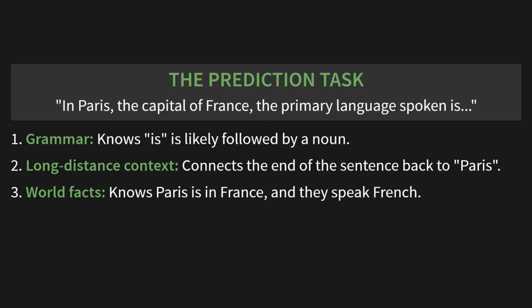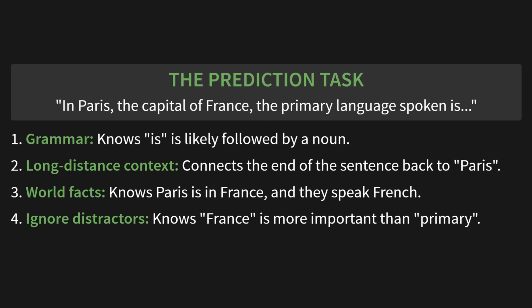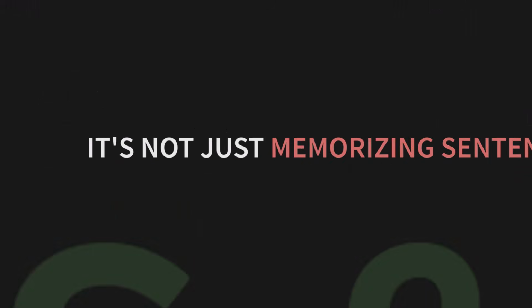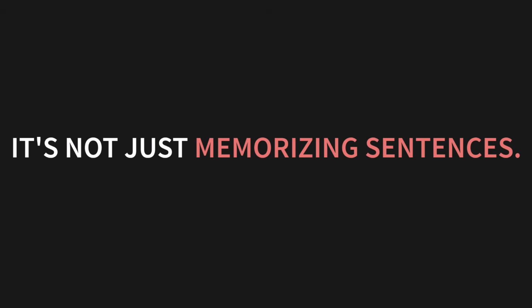And finally, it has to learn to ignore distractors. It has to figure out that the word France is the crucial clue here, not the word primary. So, to minimize its error across trillions of examples like this, the model must learn concepts, facts, and the relationships between them. It's not just memorizing sentences. It's learning the underlying structure of reality.